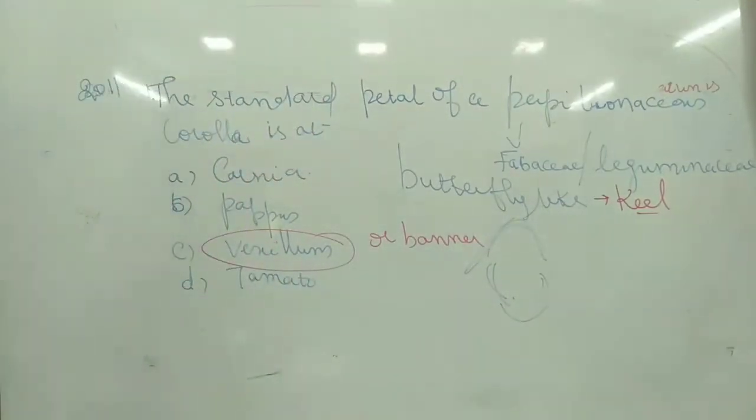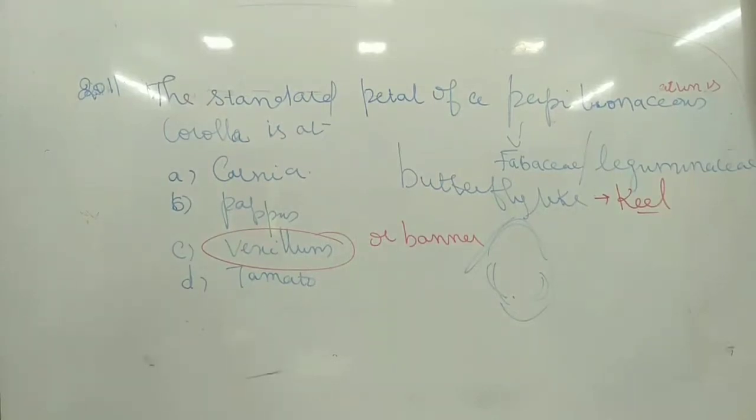Sometimes it gives banner or vexillum, either one is right. The standard petal of papilionaceous corolla is the vexillum or banner.